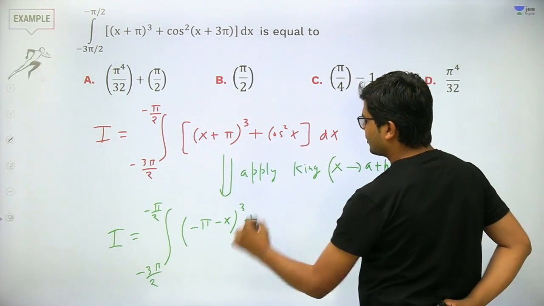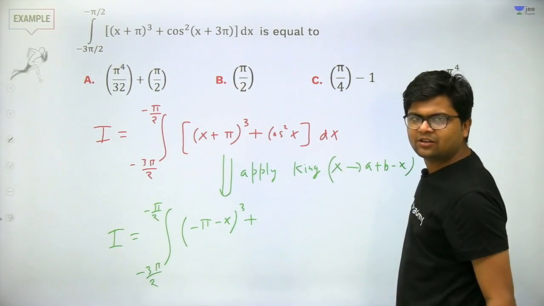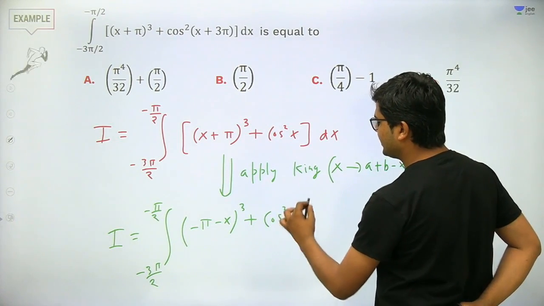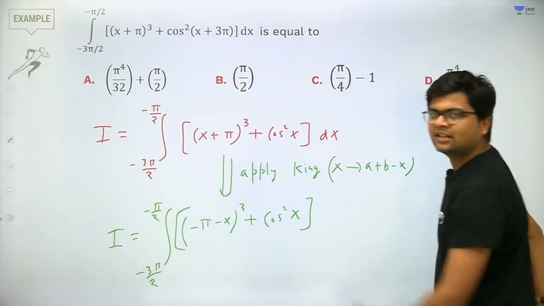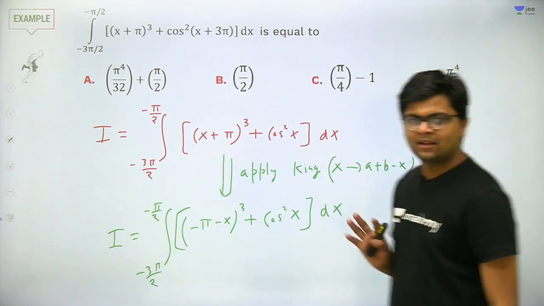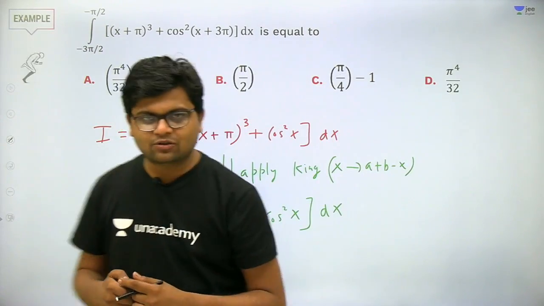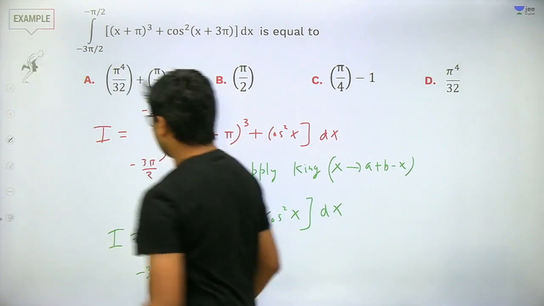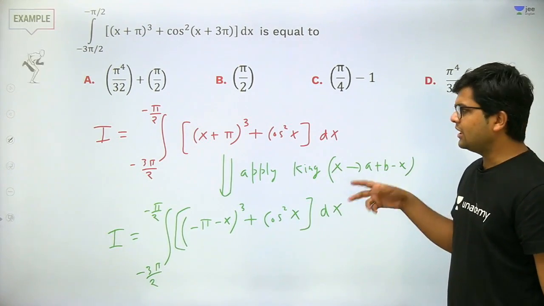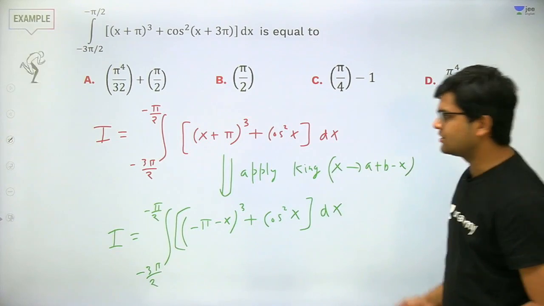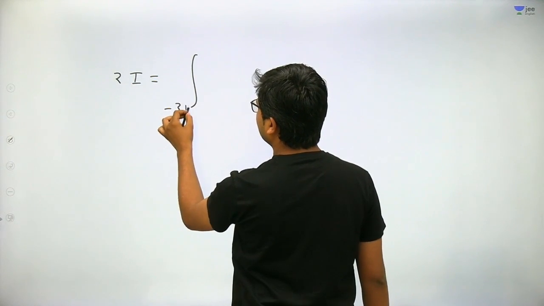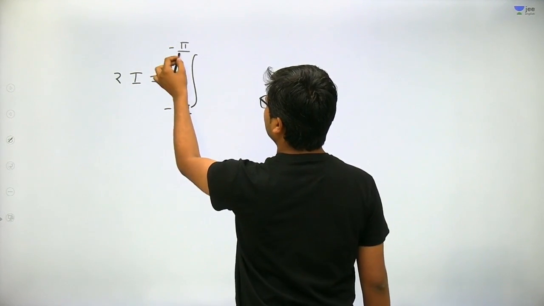And this will become cos of minus pi minus x. Minus becomes irrelevant in cos, and since there is an even power, I am not very much concerned about whether it will be cos x or minus cos x, as I know cos pi plus x is minus cos x. Even power will make it positive. So this becomes the new integral I. Got my point? Very good, students, very good. Now after this, just add these two integrals. This is a very standard approach. Once you apply the king property, then you have to add the two integrals, okay? So it will form 2I is equal to the integral from minus 3 pi by 2 to minus pi by 2. Got my point?